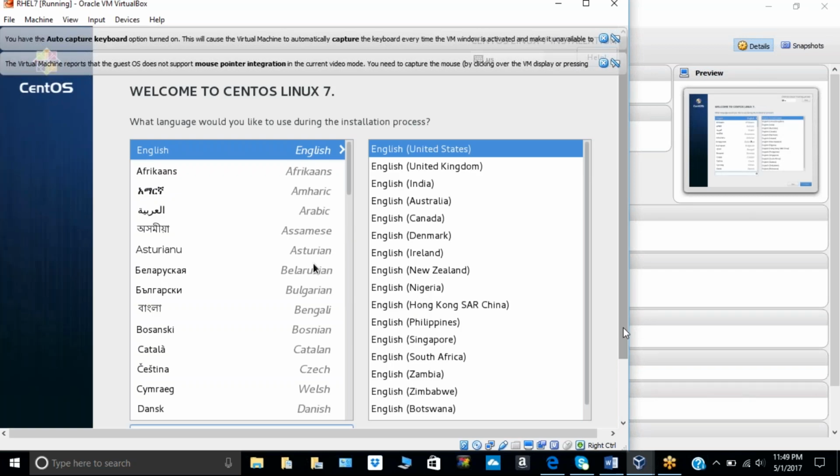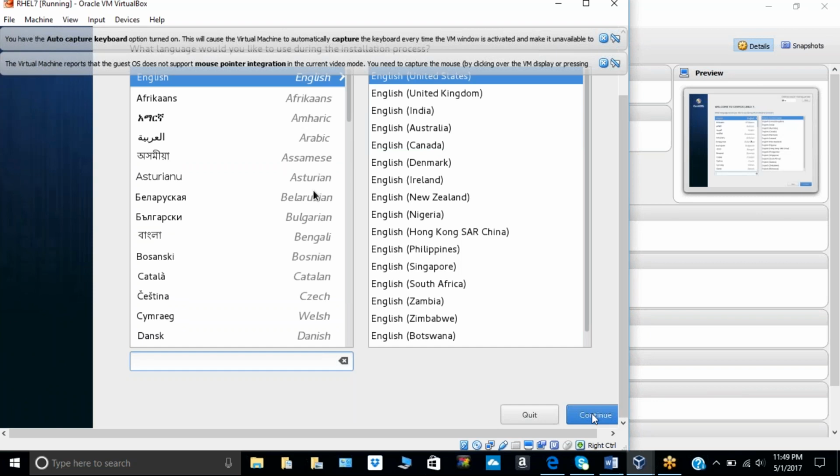Again it came to this same screen. Okay, no problem. Click on continue.